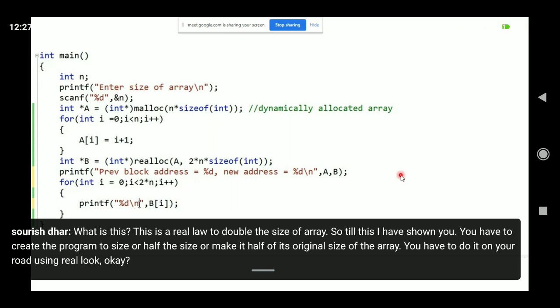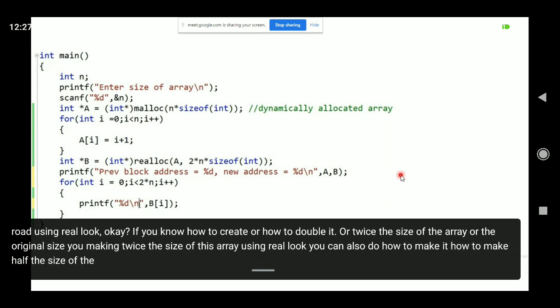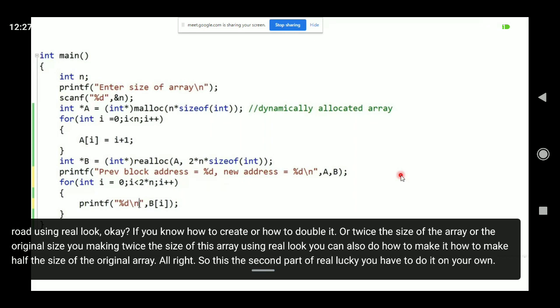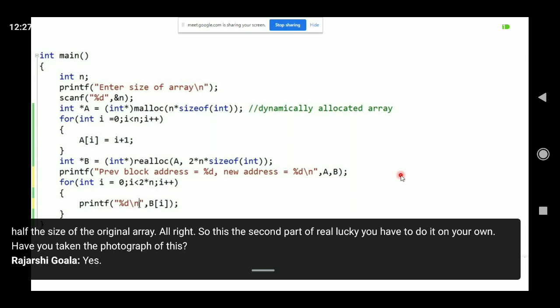If you know how to double the size of the array using realloc, you can also make it half the size of the original array. So the second part of realloc, you have to do on your own. Have you taken the photograph of this? Yes, sir.